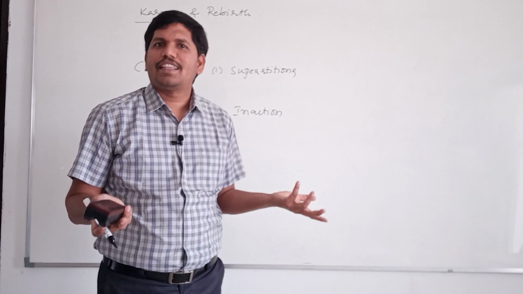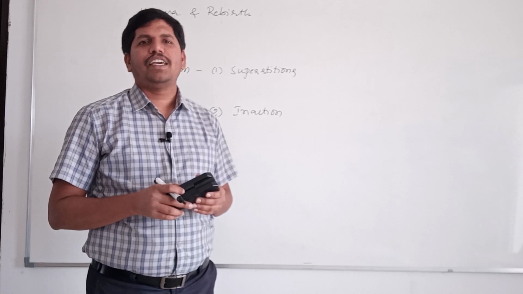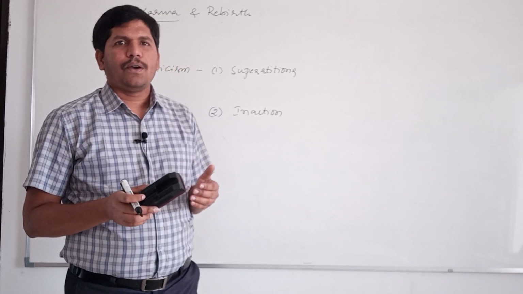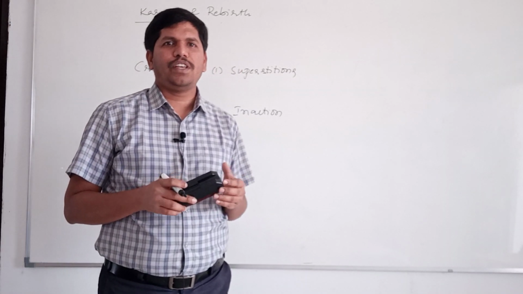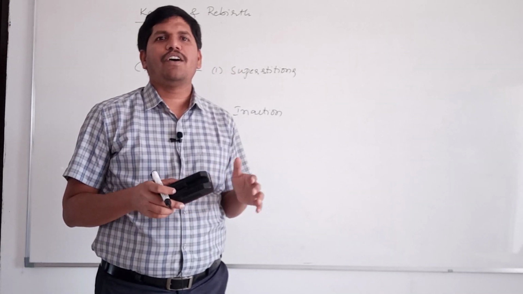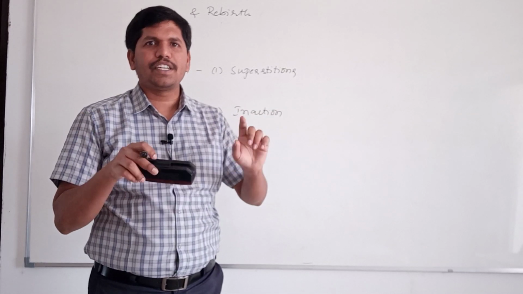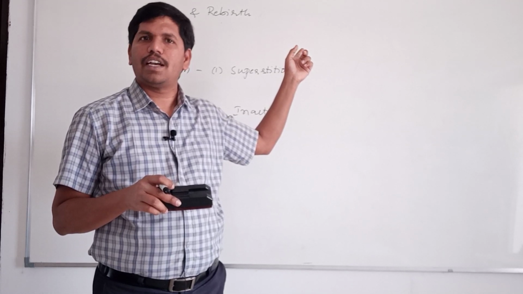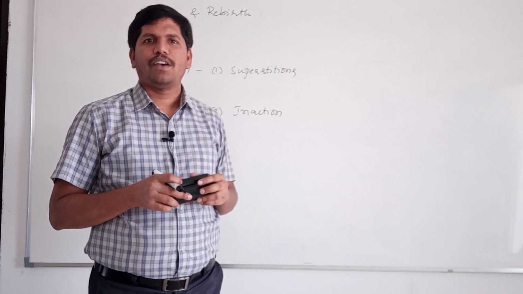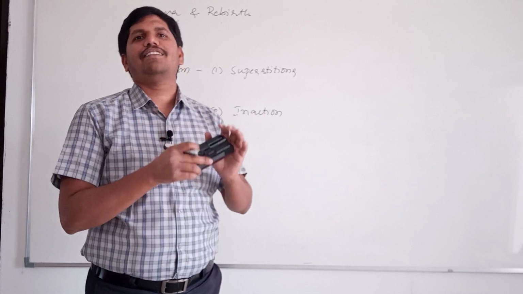That means there is nothing in our hands. That's why the people in the lower socioeconomic category used to feel that they have nothing to do with their present status, because it is because of their actions in the previous janma. That's why it motivates people to be inactive in life also.